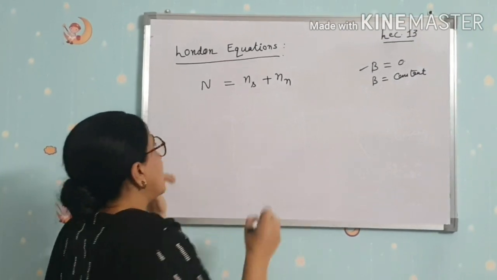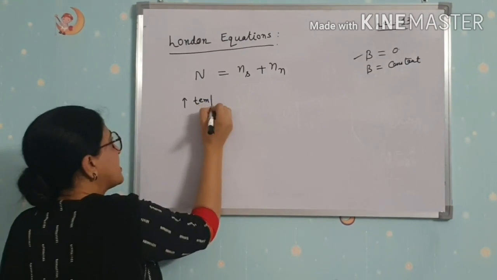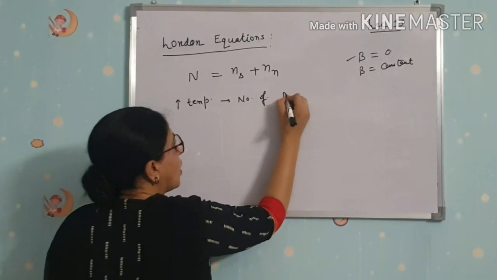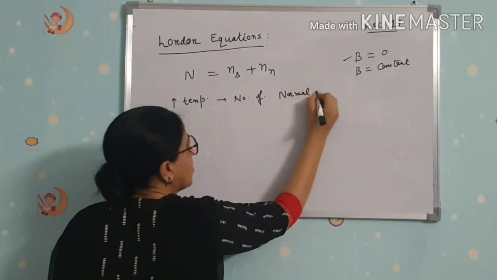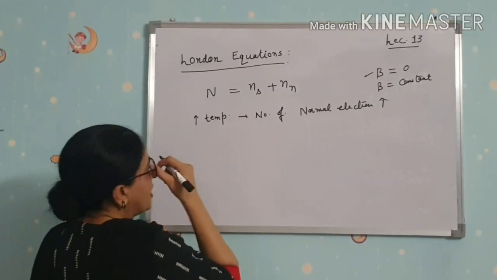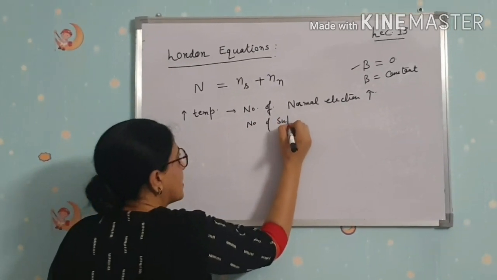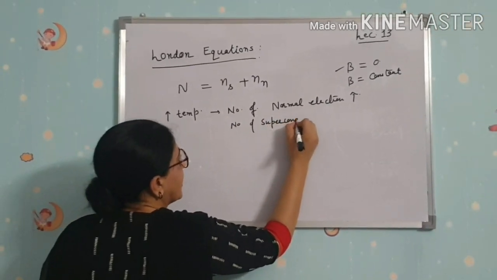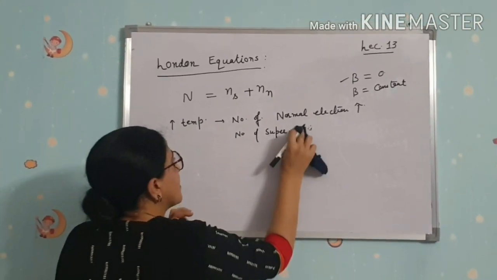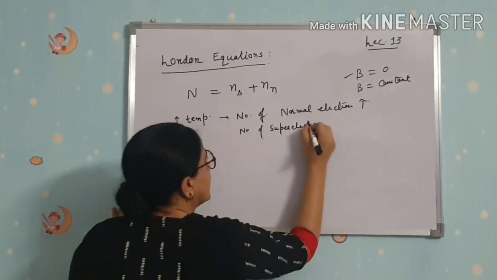When temperature increases, the number of normal electrons increases and the number of superconducting electrons, or super electrons, decreases.